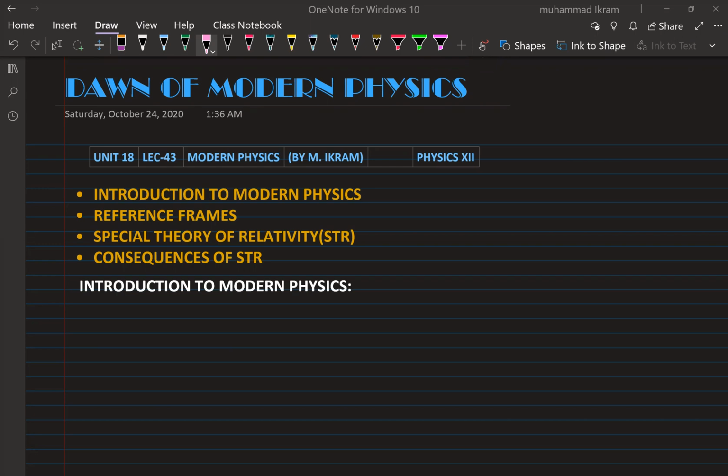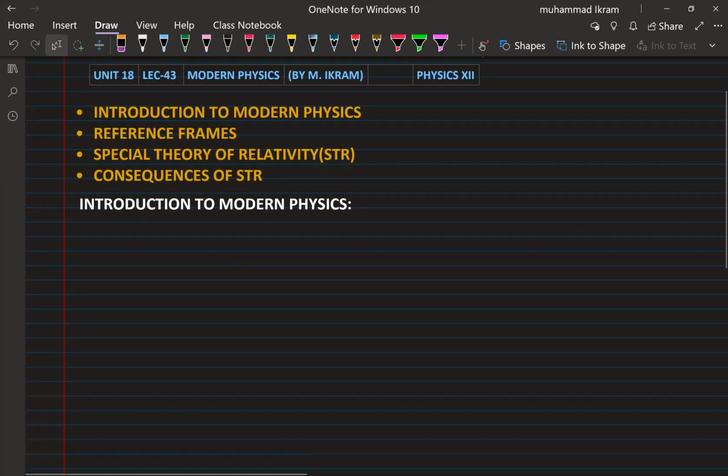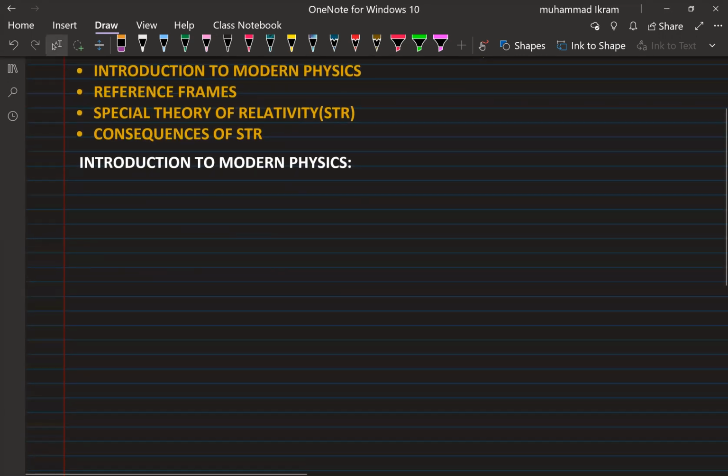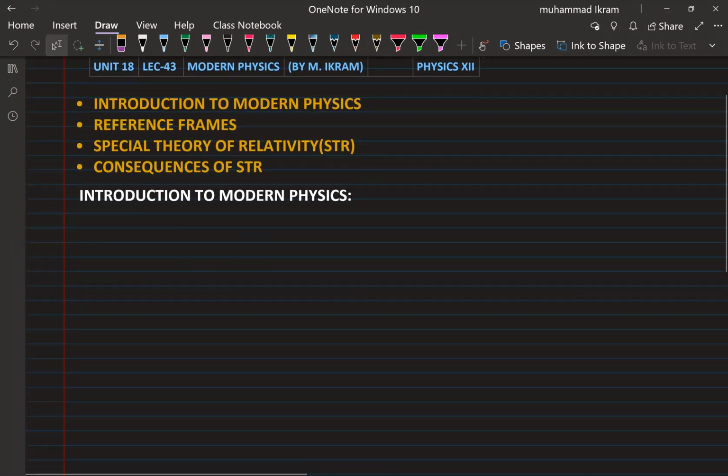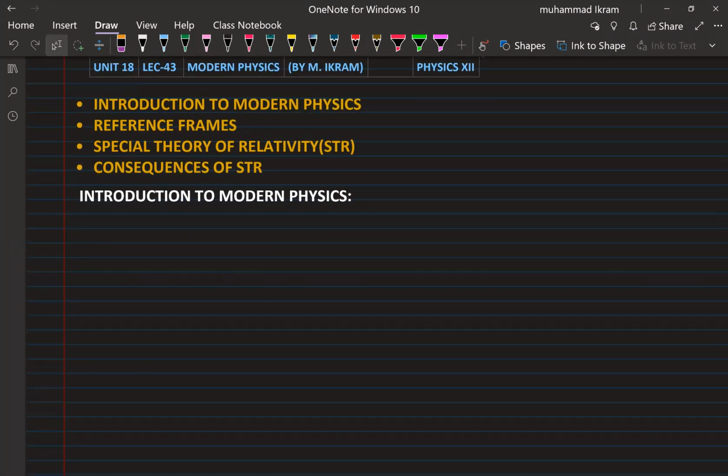Since there is no connection between the last chapter and this chapter, I think a review is not that important here, since we are all starting new. Now our today topics will include introduction to modern physics, reference frame, the special theory of relativity, STR, and the consequences of the STR.